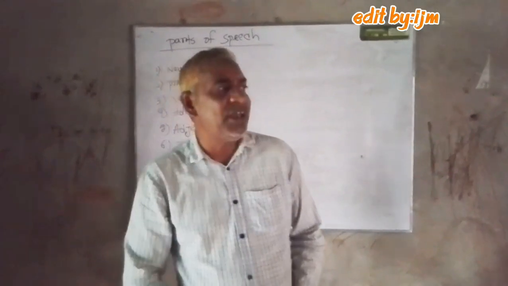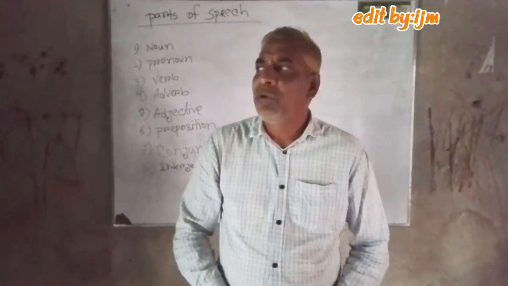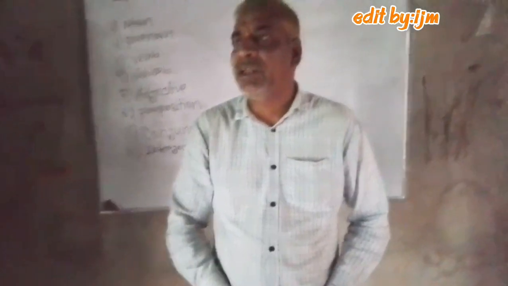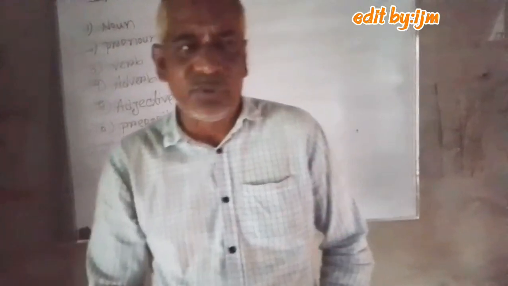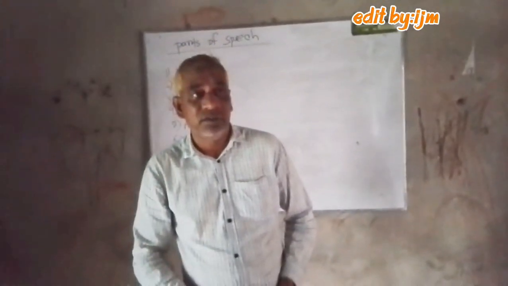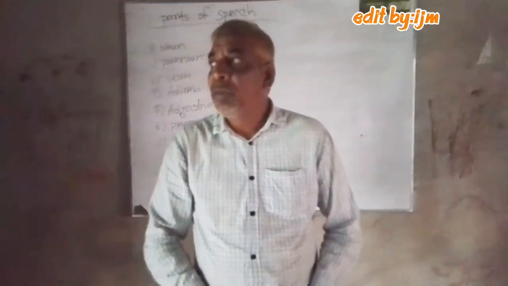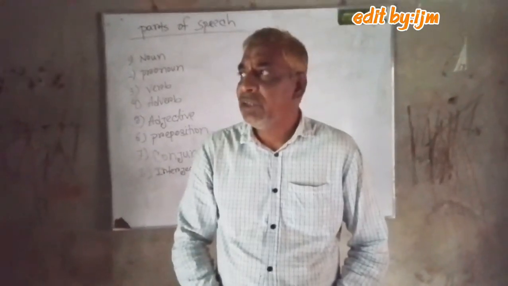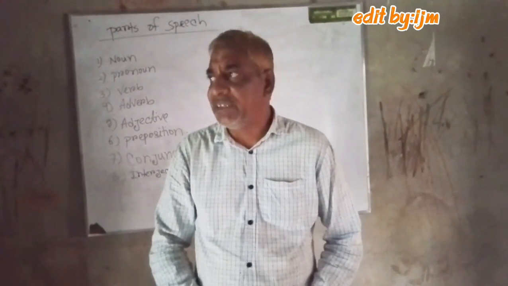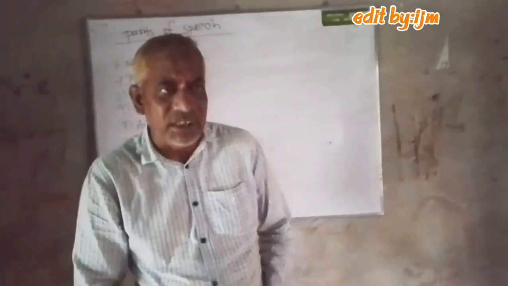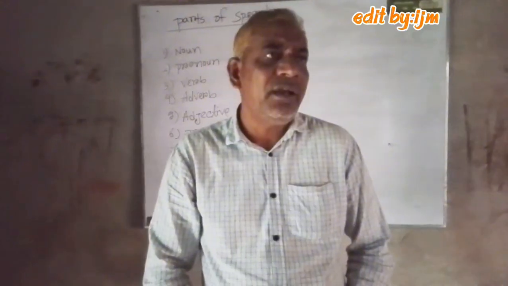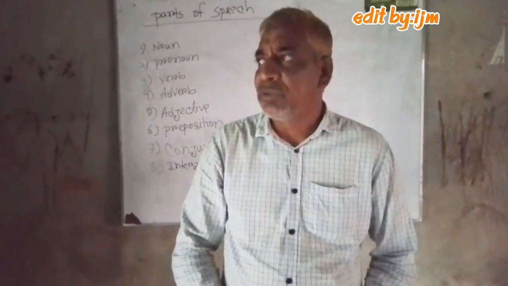And another noun, material noun. Material noun is not counted. Most of the time we measure it. Material noun is not counted. Example: rice, water, oil. These are material nouns. And abstract noun.